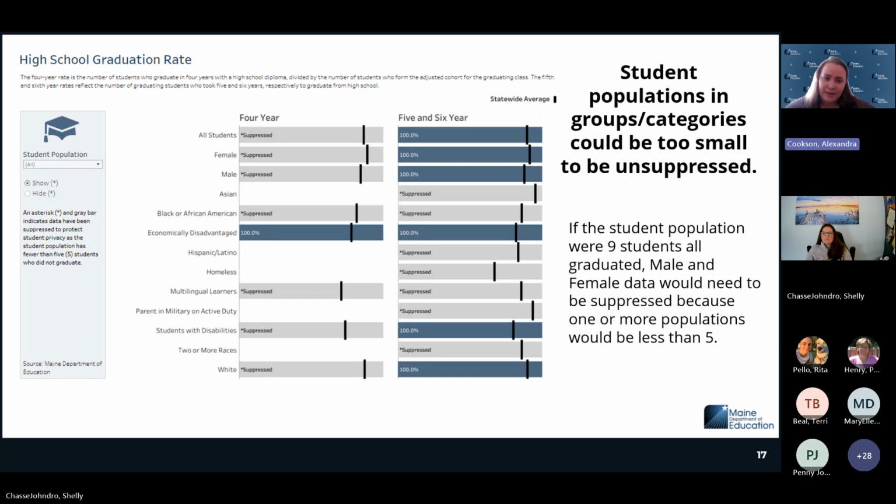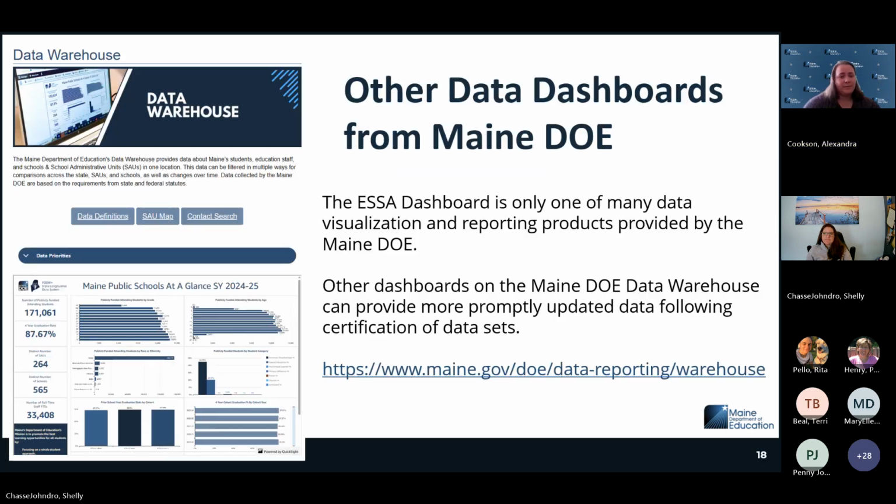You can deduce that all of them graduated, but if one student didn't graduate from that group of 9, and that person was a female and there were 5 females, we would suppress because we could identify that one student based on those counts. So all of the suppression would take place if you could identify any small student group, less than 5.